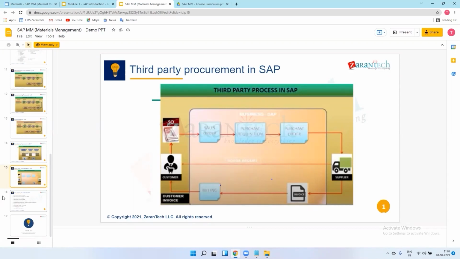ABC is sending the turbo to XYZ, then XYZ uses that turbo in their engine and sends the total engine to Tata Motors. Are you getting it? Is ABC in the organization, or is it a different vendor? No, it's a different type of vendor, we can say.